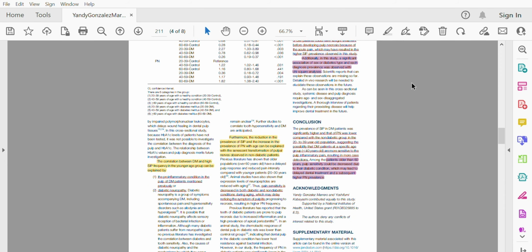In patients older than 60 years, pulp sensitivity could be decreased due to their diabetic condition or aging. This leads to delayed dental treatment and subsequently a higher prevalence of pulp necrosis.